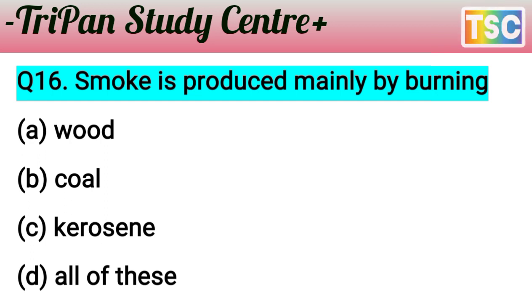It means wood, coal, kerosene produce a lot of smoke. It means option D is correct. All of these. Smoke is produced mainly by burning of wood, coal, kerosene. Option D is correct. All of these. And let's see the next question here.